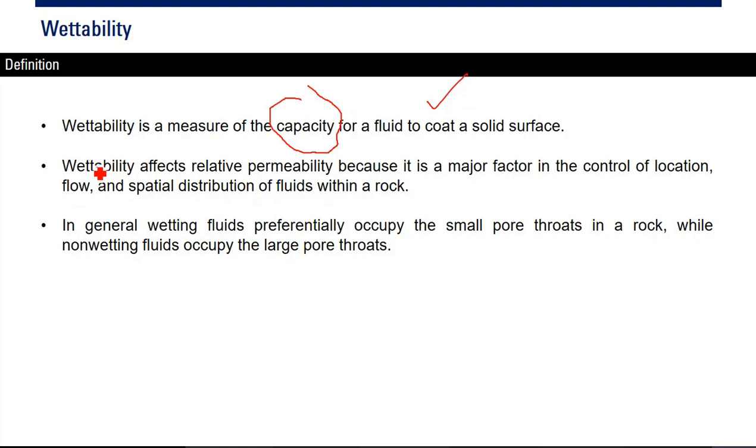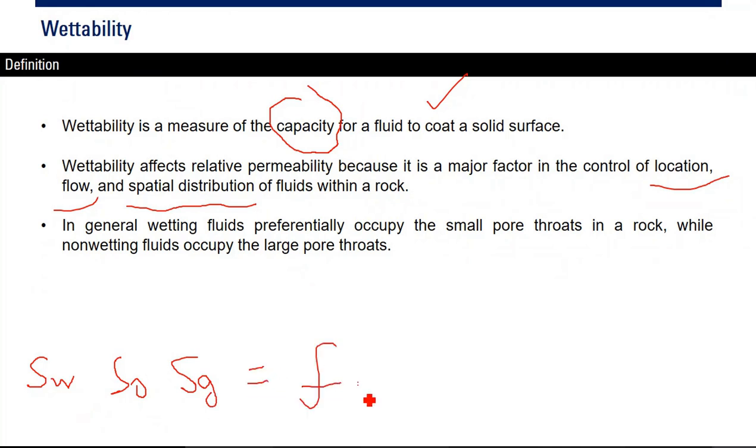Okay, so wettability will affect the location, will affect the flow, and will affect the spatial distribution or the saturation of any fluid within a rock. Okay, so you know saturation, yeah? Water saturation, SW, oil saturation, and gas saturation. They are all a function of wettability. They are influenced, affected by the wettability of the rock.